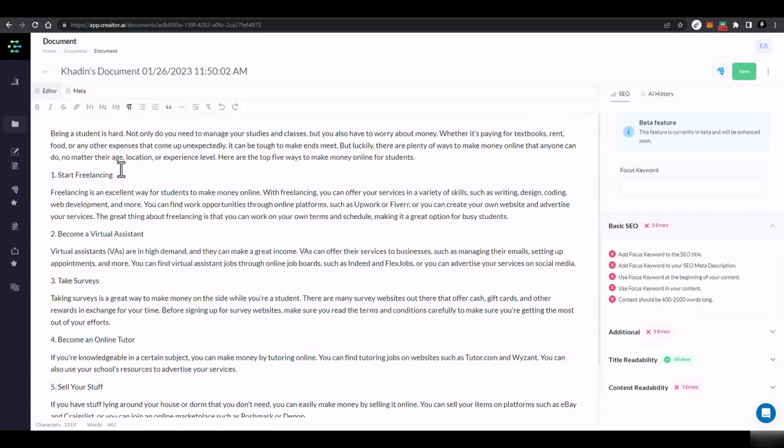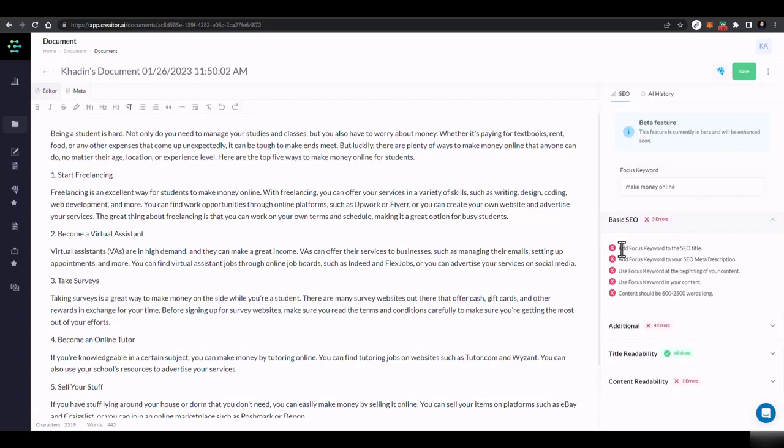Now if you are a blogger, or if you are willing to write a blog, you can make your blog SEO friendly using this tool. Now this is basically the blog. Here you have to add the focus key phrase. Now after you generated the blog using that AI blog post generator, my focus key phrase was make money online, so I'll just add my focus key phrase.